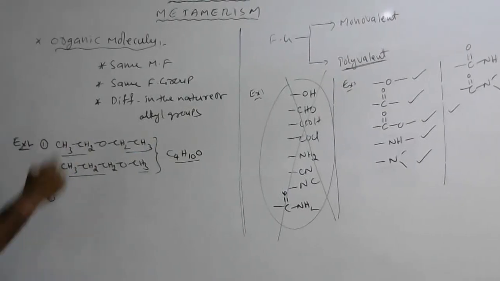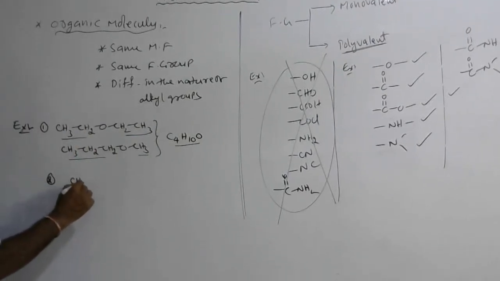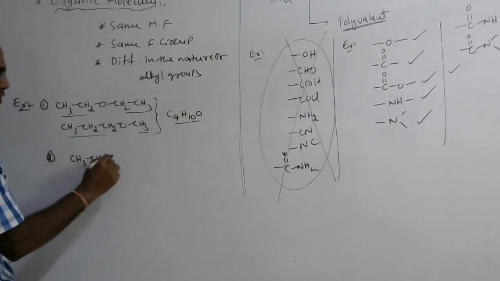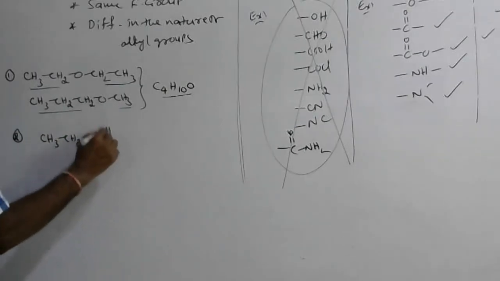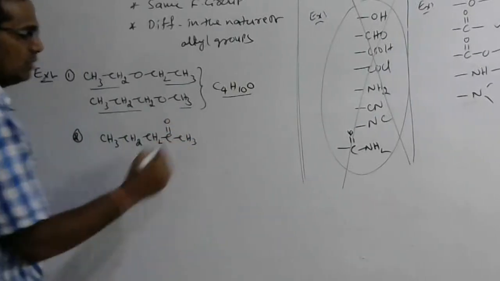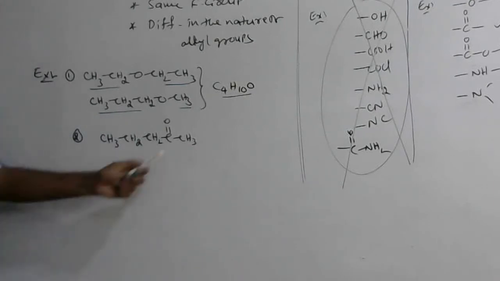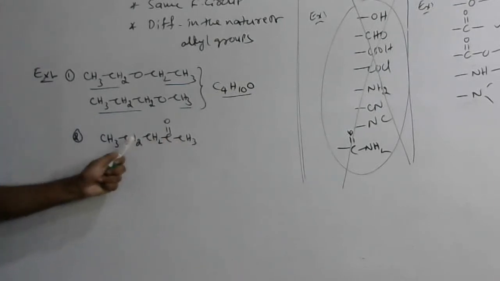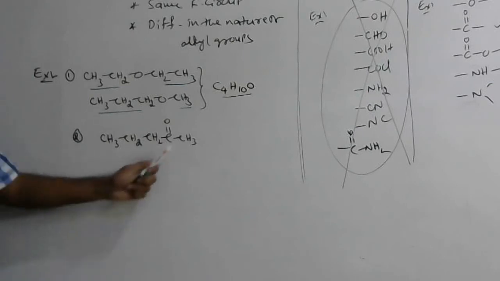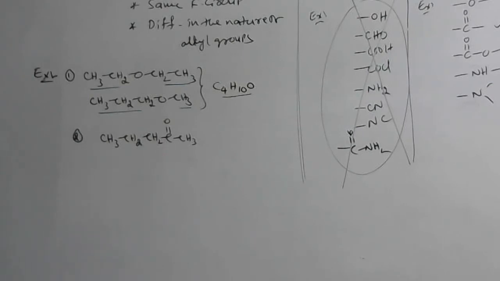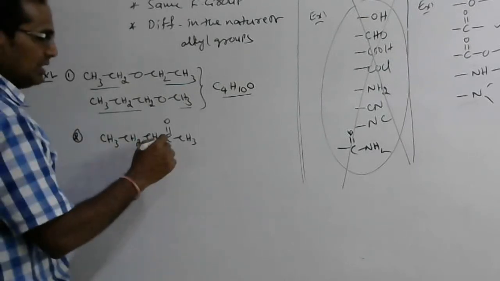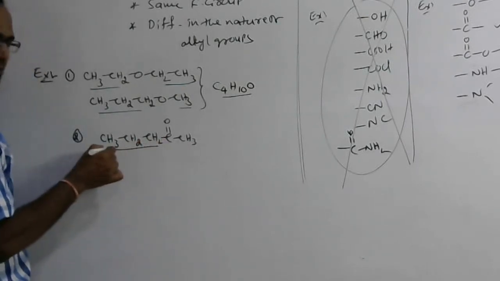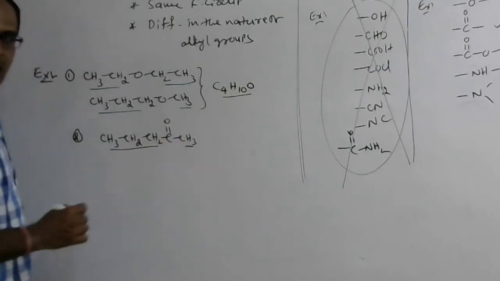Next is the example for ketones. For example, CH3CH2CH2C double bond O CH3. What is the IUPAC name of this molecule? How many carbons are there? 1, 2, 3, 4, 5 carbons. So this is 2-pentanone, pentan-2-one. On this side we have a propyl group, on the other side we have a methyl group.